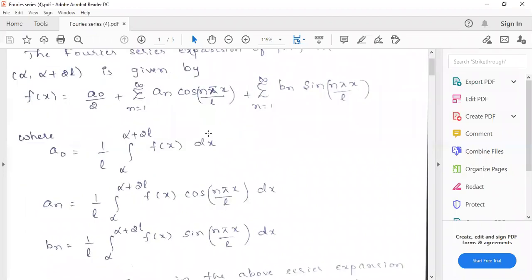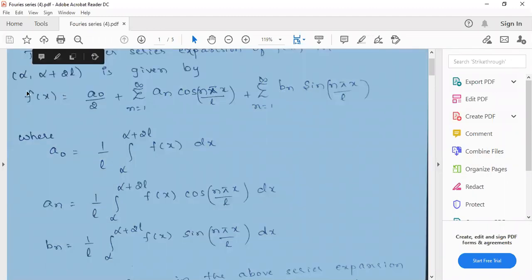The remaining procedure that you followed for finding the Fourier series expansion in the interval 0 to 2 pi and minus pi to pi, the same thing you are going to follow here also. First write the equation for f of x, the Fourier series expansion of any function.